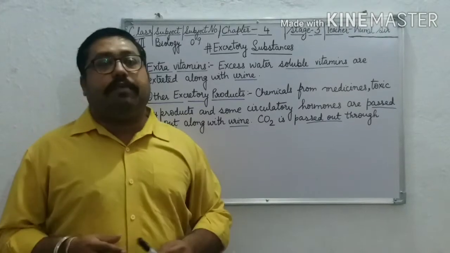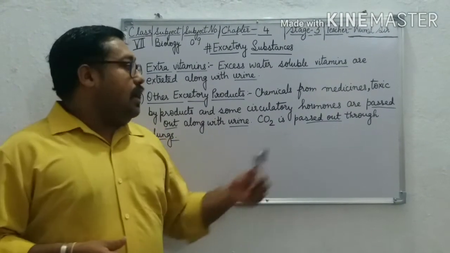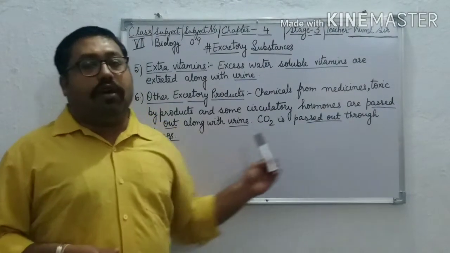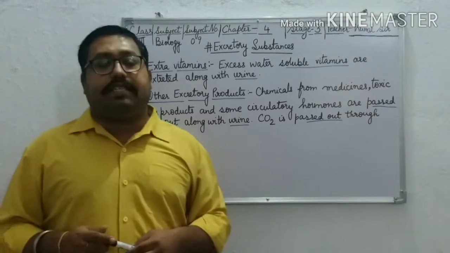And what happens with carbon dioxide? Carbon dioxide is also a toxic substance, and it is passed out through our lungs. Again, I am repeating, what happens with extra vitamins?